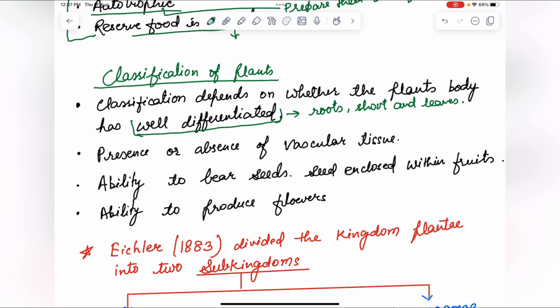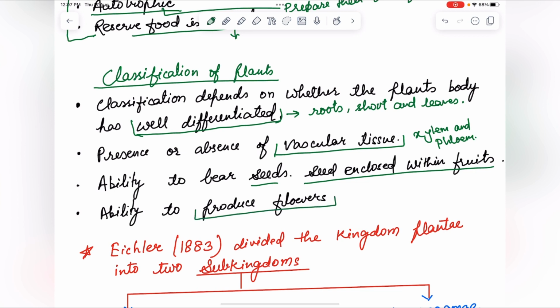Second is presence or absence of vascular tissue. Vascular tissue means presence of xylem and phloem. Ability to bear seeds, seed enclosed within fruits. So the plants are classified according to whether those plants bear seeds or the seeds are enclosed in the fruits or not. According to that the plants are classified. Next point is ability to produce flowers.